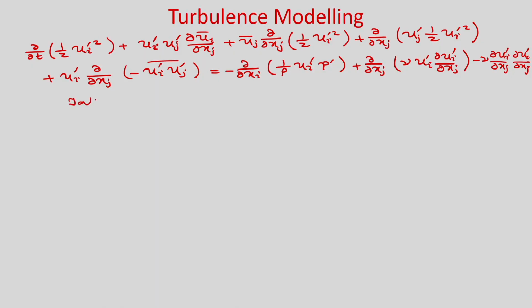Okay. So, take the time average of the above equation.